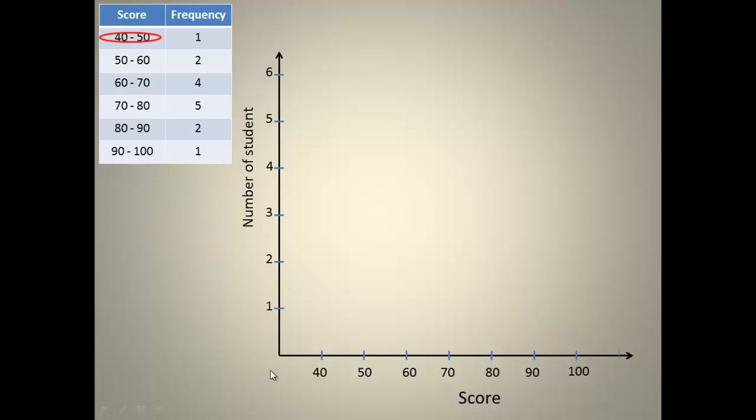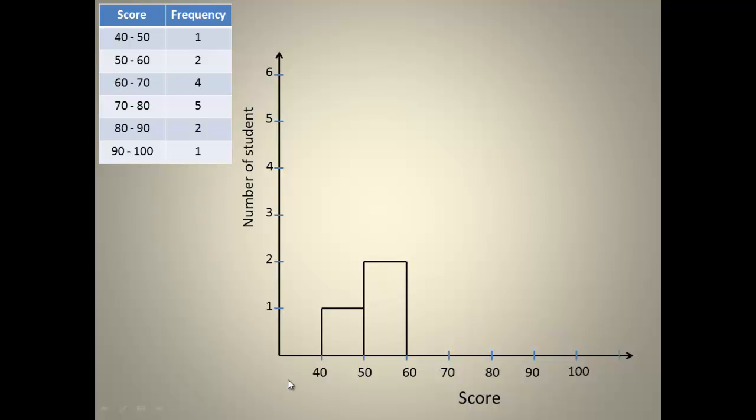Considering the first class boundary, which is 40 to 50, it has a frequency of 1, so the height of the bar should be 1, so we draw our height to be 1 on the boundary 40 to 50. The next boundary, which is 50 to 60, has a frequency of 2, so the height of that bar will be 2.